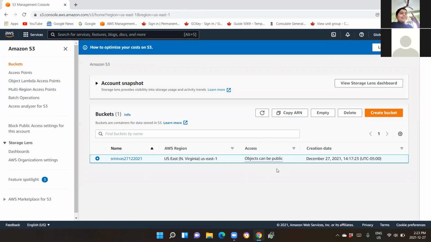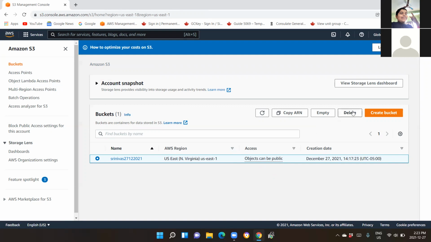Now what will happen if you wish to create a bucket with the same name? Is it possible? Definitely no, because you already have one. Now what I want you to do, I told you two things: one is the empty button and the other is the delete button. Right now you do not have anything in this bucket, so I will straight away go ahead and delete this particular bucket.